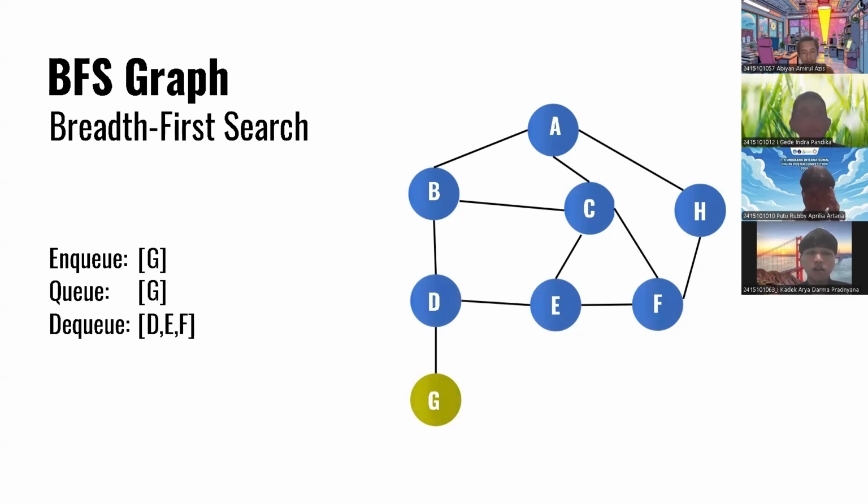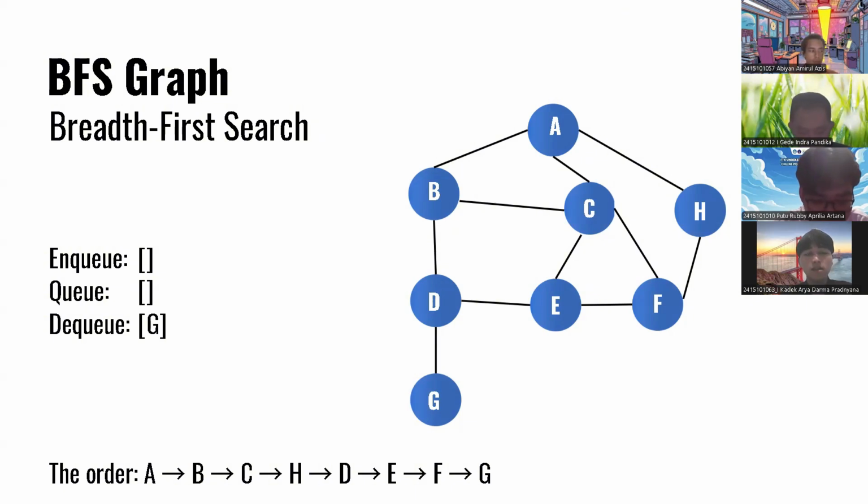So all BFS in graph is implemented first in, first out. After that, G is dequeued, so all the elements are taken out. No element is left in Q. You can see on the screen, the order is A, B, C, H, D, A, F, and G. So BFS in graph traverses all of the neighbors first.